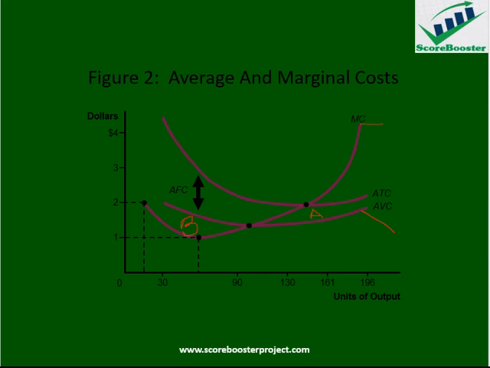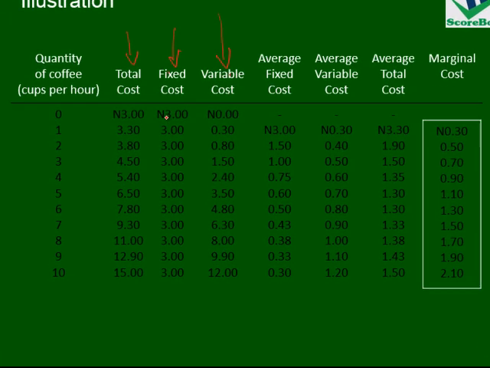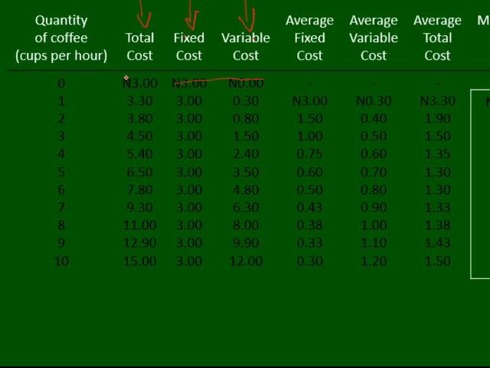Now let's summarize these costs and the formulas we just explained briefly, to recap what we've just done. We have our fixed cost in this column. These are our variable costs. The first thing to do is to look at total cost. Remember, total cost is fixed cost plus variable cost. So at a point in time, when you add these two together, it gives us this. When you add this one together, it gives us this.